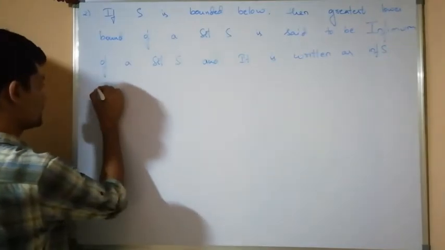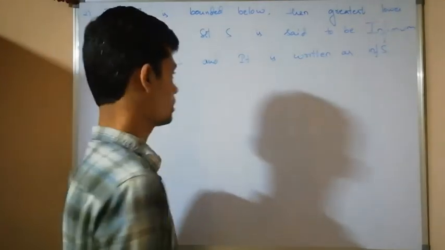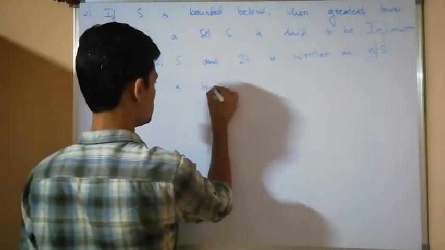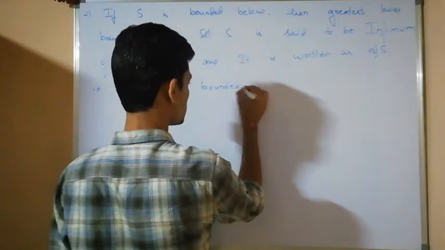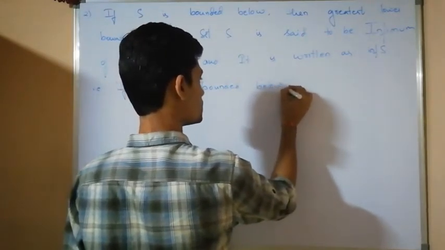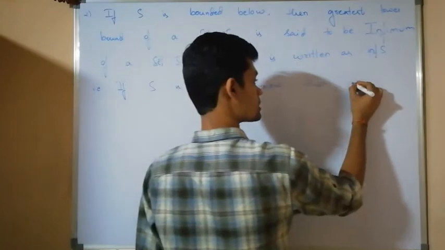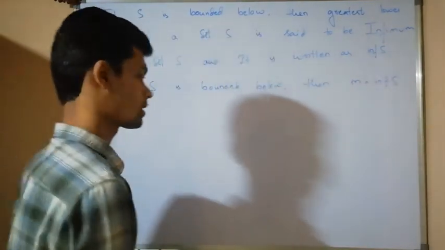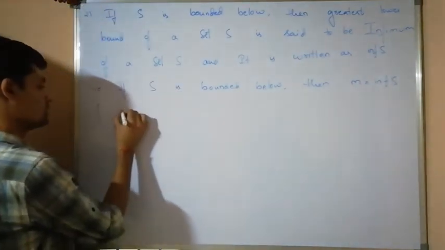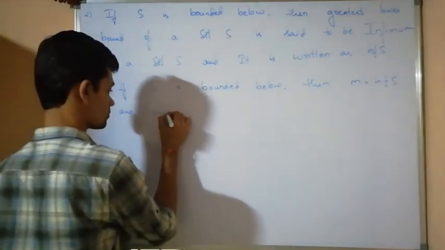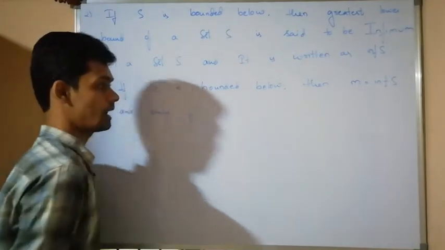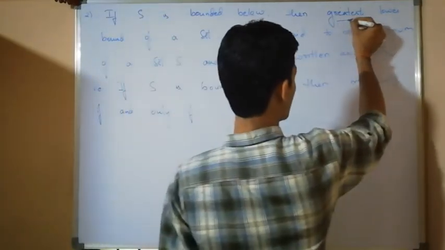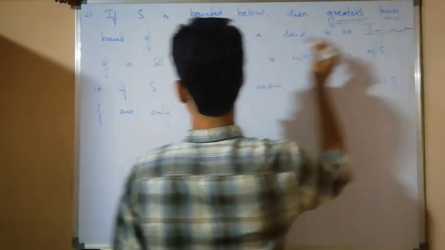That is, in a mathematical way, if I want to say: if capital S is bounded below, then small m is equal to infimum of the set S if and only if... I can say that small m is the infimum of a set S if it is the greatest lower bound.